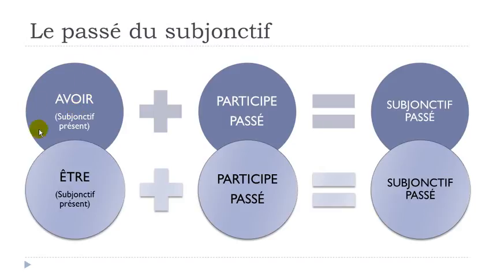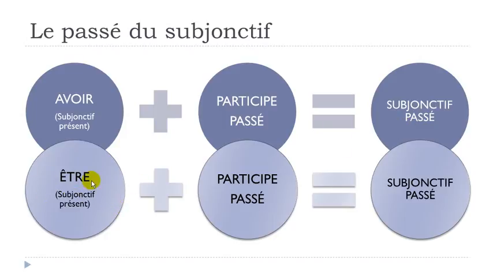Because it will follow exactly the same rules as we've been seeing so far. So first, if you're not sure, you put avoir, okay? But then definitely you should know the conjugation of avoir at the subjonctif présent form. Then you will put your participe passé and you'll get your subjonctif passé.